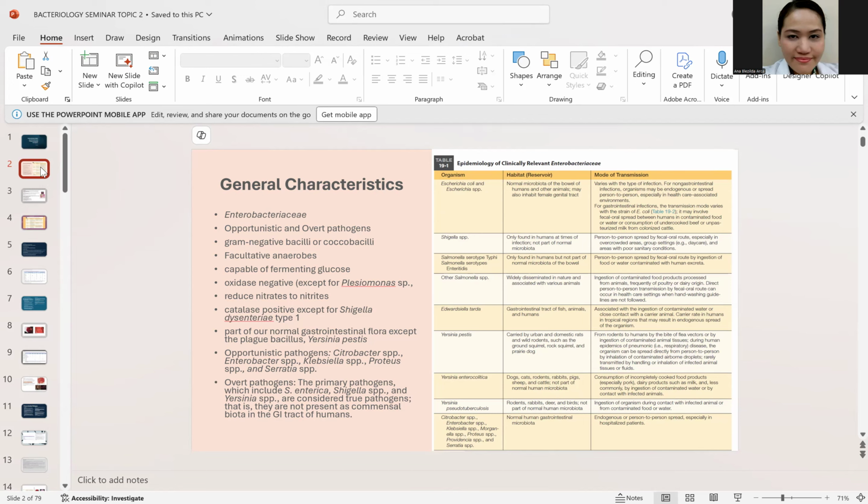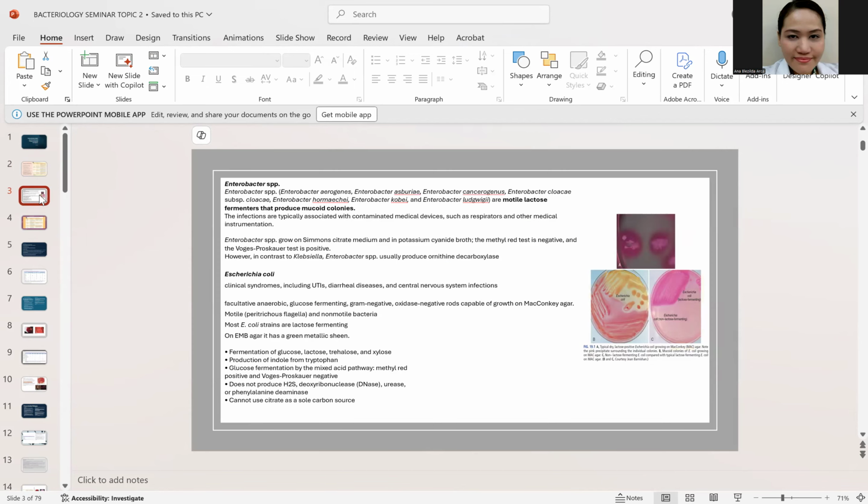Okay? So, let's proceed with the rest. Okay, so first it will be your Enterobacter and also your Escherichia and also your Klebsiella. These are your lactose fermenting microorganisms. Now, when it comes to the characteristic of the colony, the Enterobacter, Klebsiella, and Escherichia, all of them will give pink colonies on the MacConkey agar kasi nga sila ay lactose fermenting.